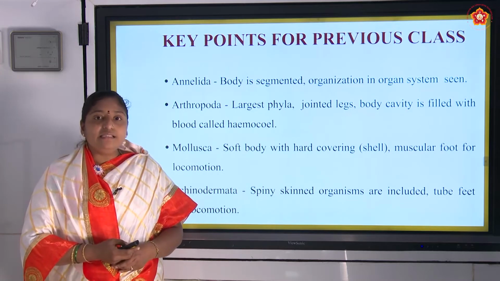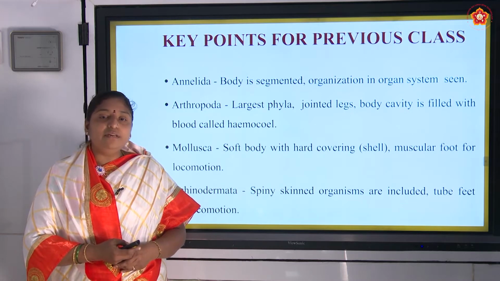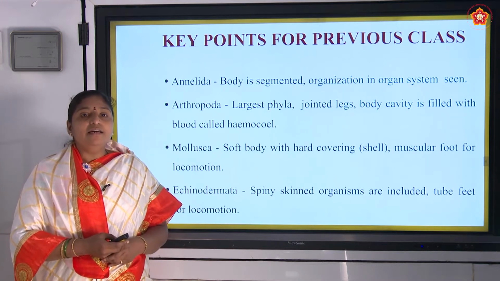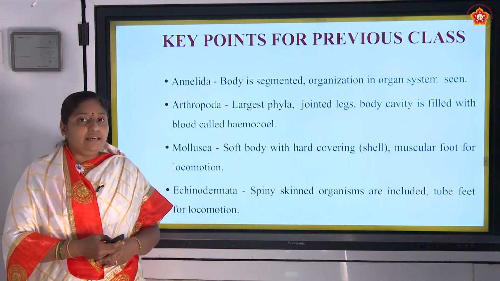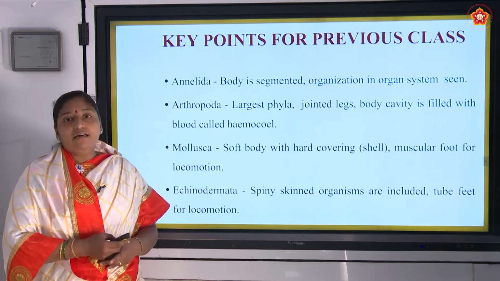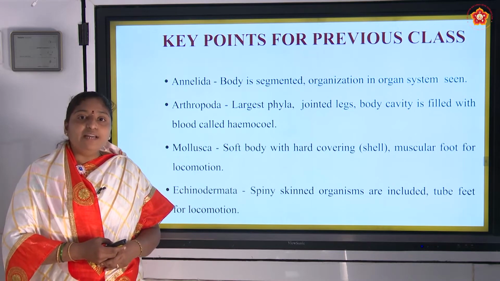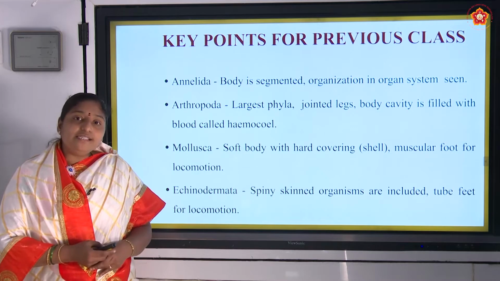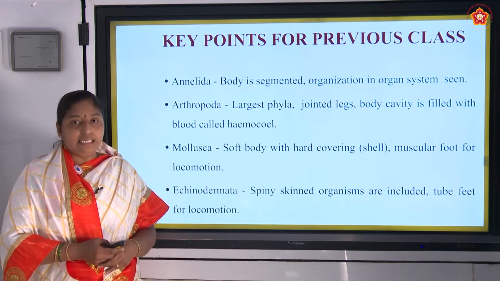In the last class, we have studied about the different phyla of kingdom Animalia. The first is Annelida. In Annelida, the organism's body is segmented. Already we have studied clearly about that. And organ system organization is seen.